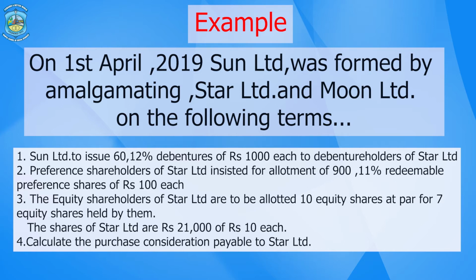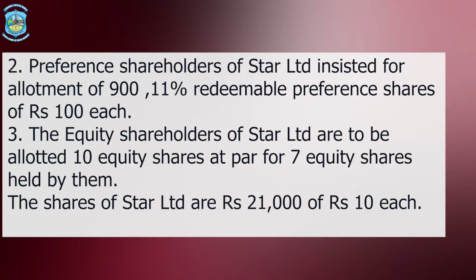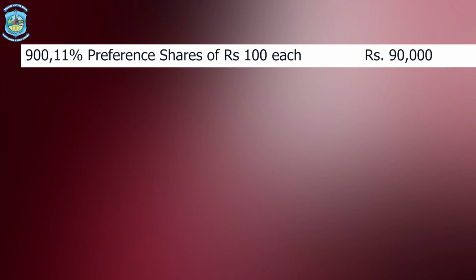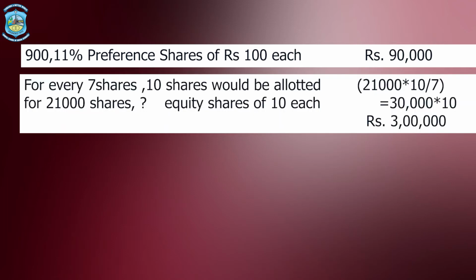Now let us look at the solution. We will take into consideration point number 2 and point number 3 because the payment here is made to the shareholders, preference shareholders and equity shareholders. So as per the calculation, point number 2 would be 900 11% preference shares of 100 each, that would be 90,000. And the second calculation would be for every 7 shares in the selling company, they would get 10 shares in the purchasing company. So here we have to create an equation.